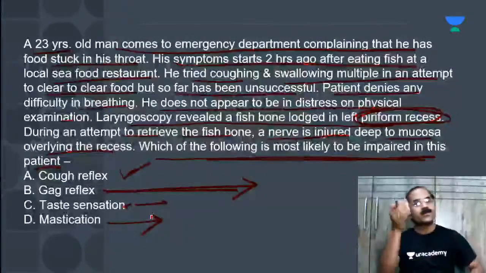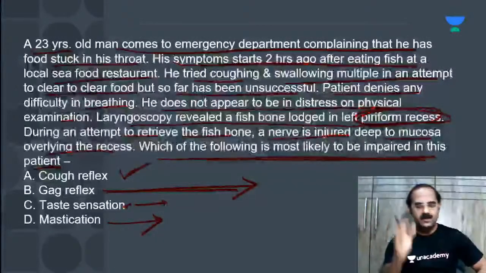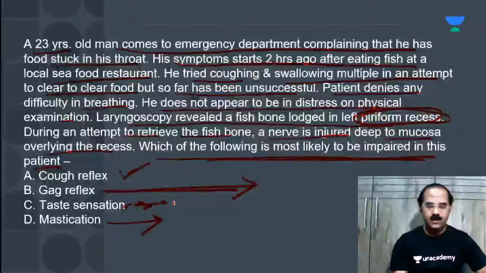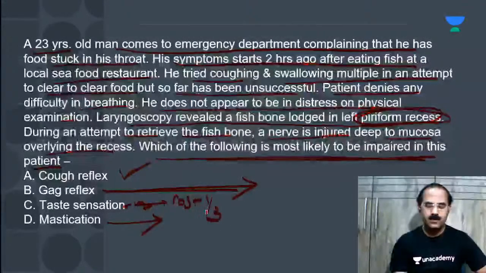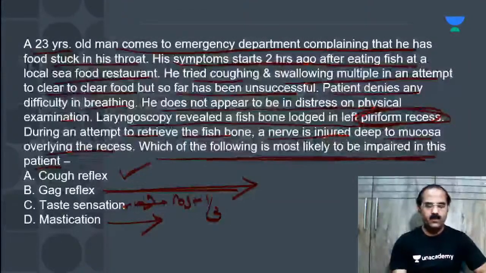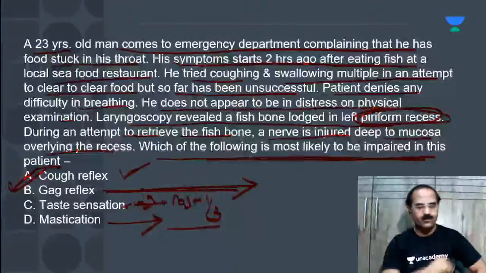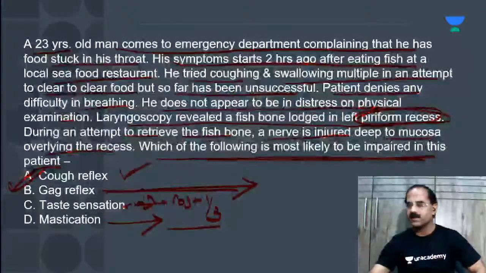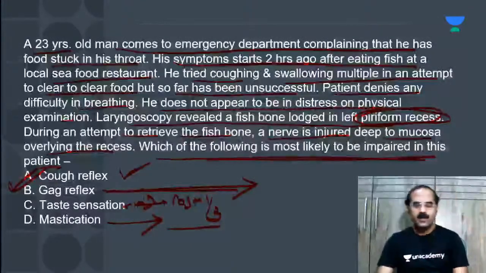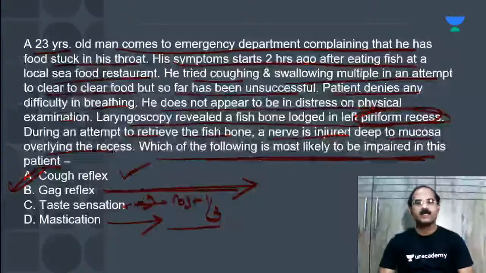Ideally, the question should have specified taste sensation in the posterior one third. Then it becomes very specific. Suppose it said taste sensation in the posterior one third of the tongue, then your best answer would have to be cough reflex. Taste sensation in the posterior most part of the tongue is carried by the internal laryngeal nerve. Is this clear to all of you?